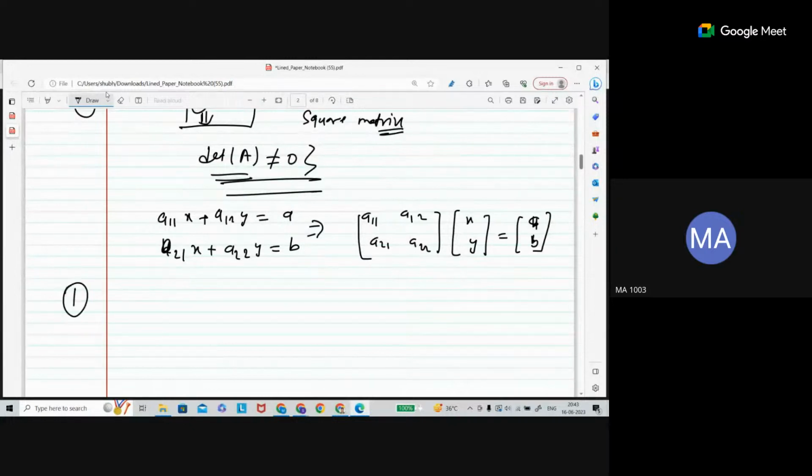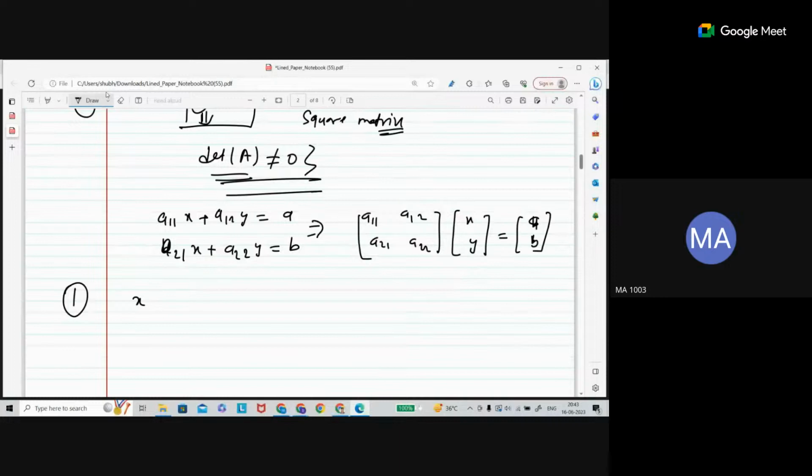Now Cramer's rule says, for this variable x, while solving, Cramer's rule is actually used to solve a system of linear equations, no? So what is going to be the solution for x is, let me write that, x is equal to D1 by D.